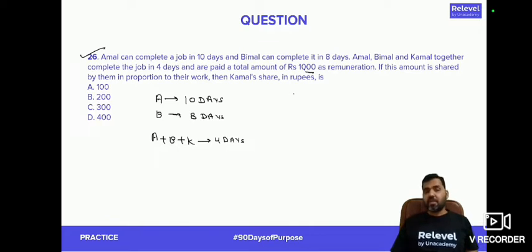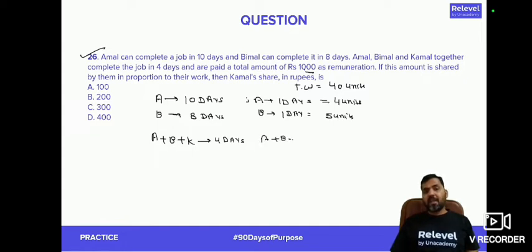What you can do is, go with the same method, assume a total work, a number which is a multiple of 10, 8 and 4, which is equal to 40 units. Now, you see that Amal in one day will be doing how many units? 4 units, 40 by 10, right? Bimal in one day will be doing how many units? 40 by 8, that means 5 units. Amal, Bimal and Kamal together in one day will be doing how many units? 40 by 4, that means 10 units.